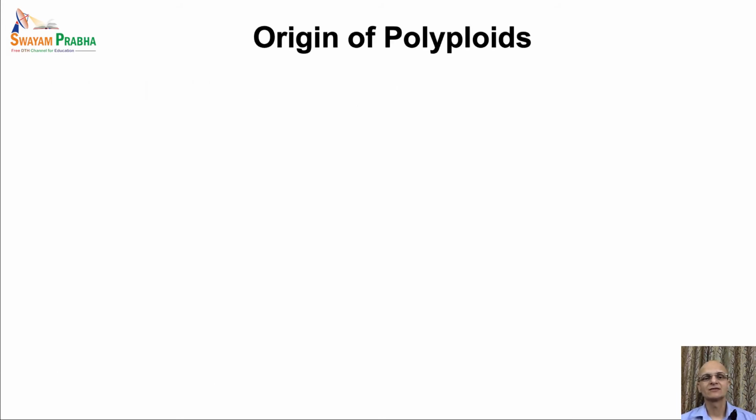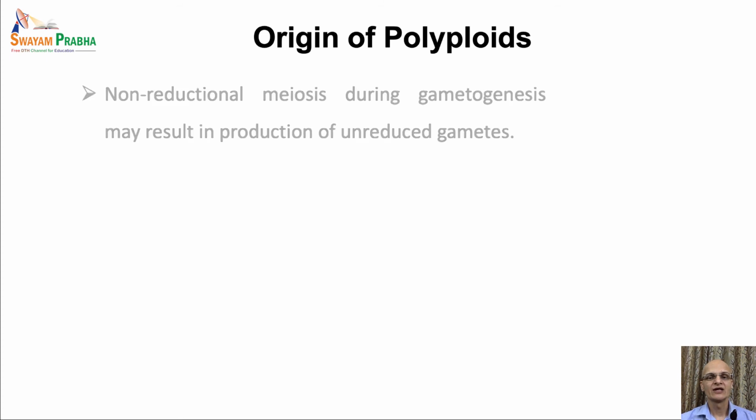Next is the origin of polyploids. So what are the various mechanisms of the origin of polyploids? Like we just studied the hexaploid wheat, how they were created. So what could be the different kinds of mechanisms that result in polyploidy?